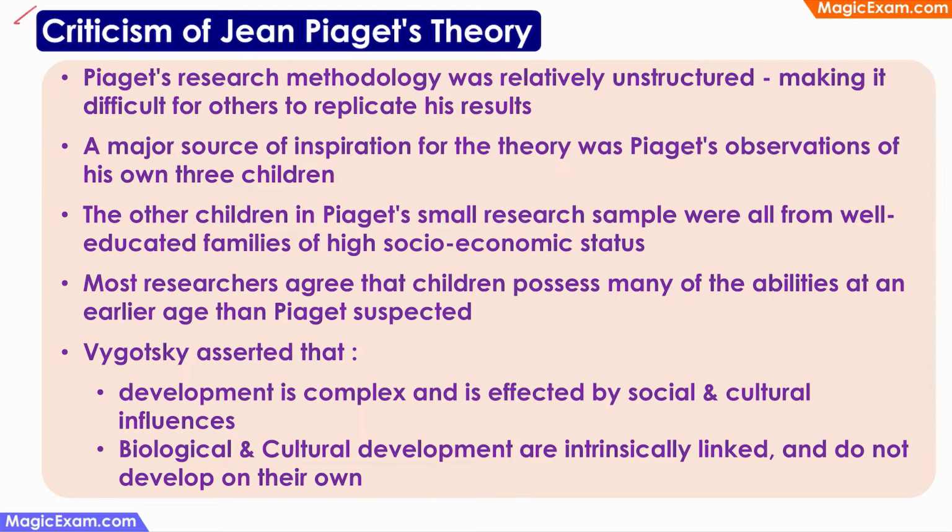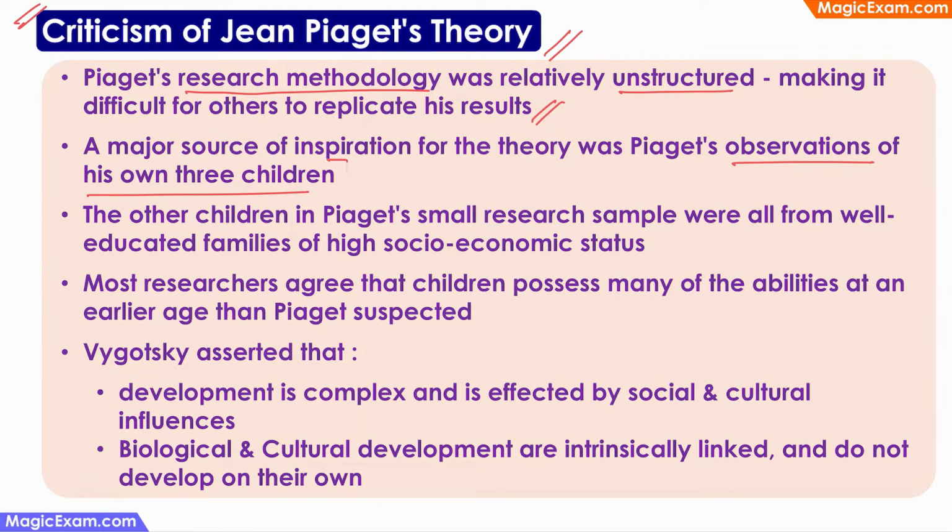Next, let us look at some criticism of Jean Piaget's theory of cognitive development. The first was about his research methodology, because it was relatively unstructured, which means that other researchers who were trying to replicate Piaget's experiments or validate his results could not do so. So Piaget's experimental results themselves were questioned. And this theory of cognitive development was based on his observations of his own 3 children.